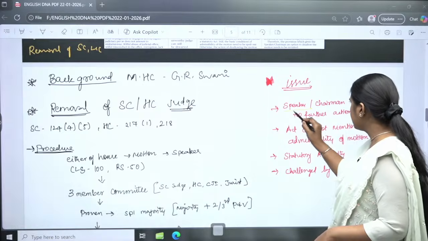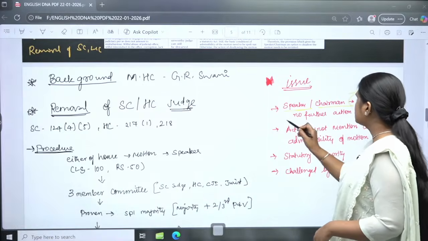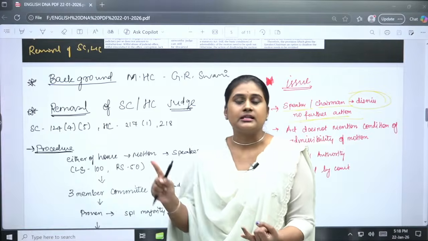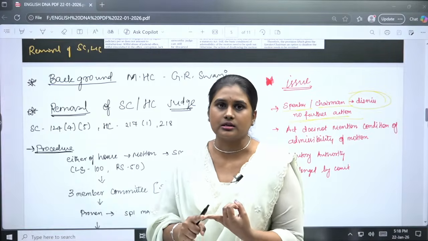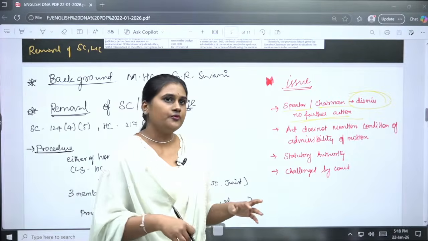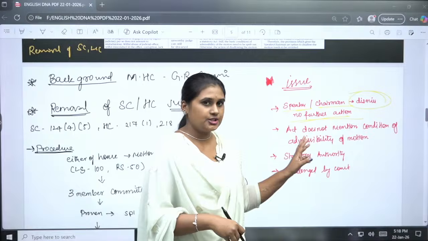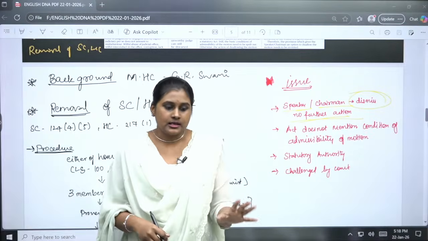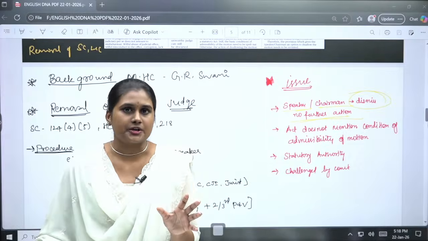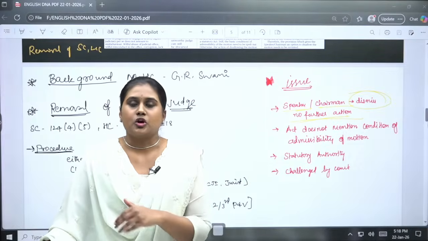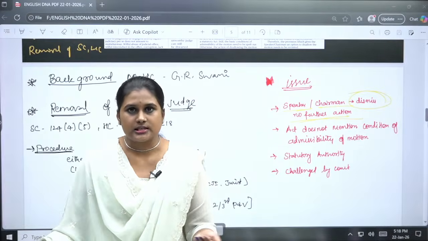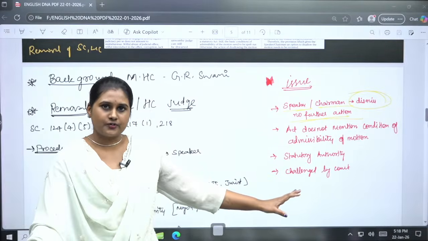So if the Speaker and Chairman dismiss the motion, there will be no further action, no committee formed, no voting in the Parliament, and no procedure for the President to move further. Okay? So that is a major issue. The Speaker or the Chairman is acting as a statutory authority there. Not being biased or on the floors of the legislature, they are performing a different kind of action here, right?